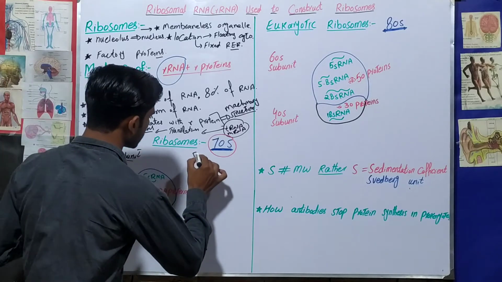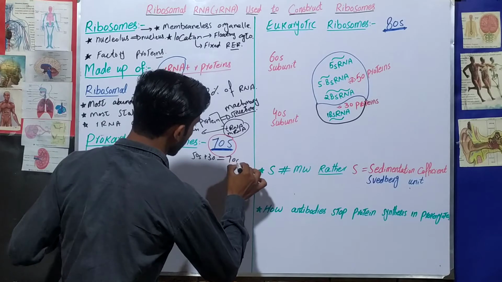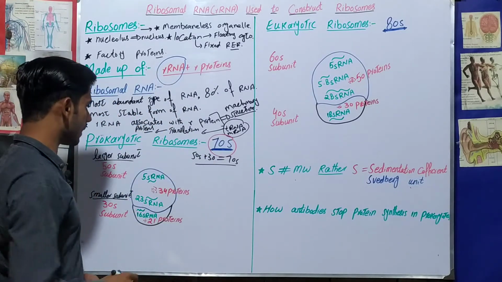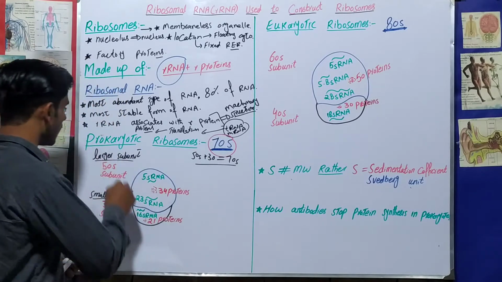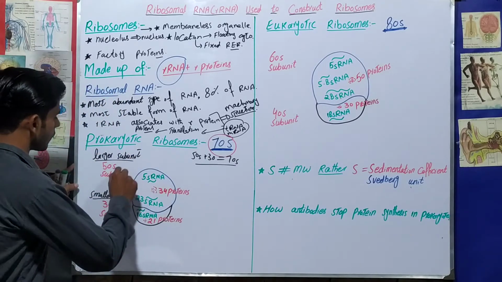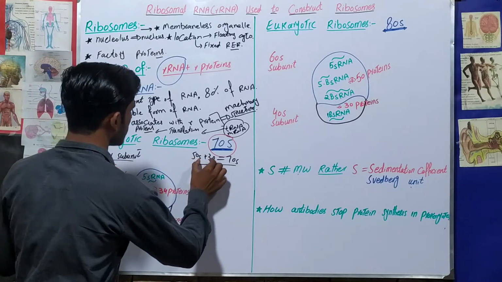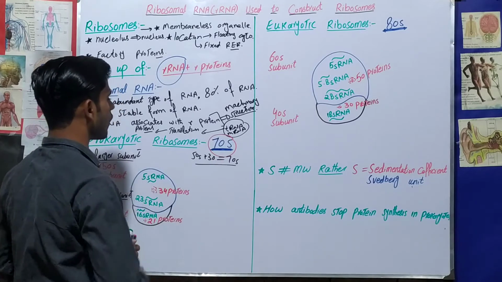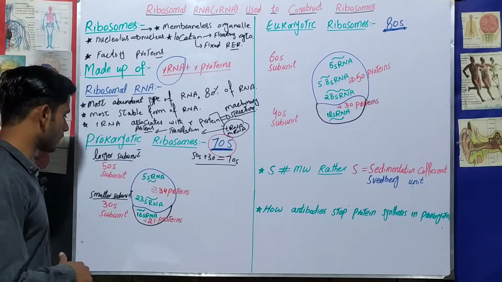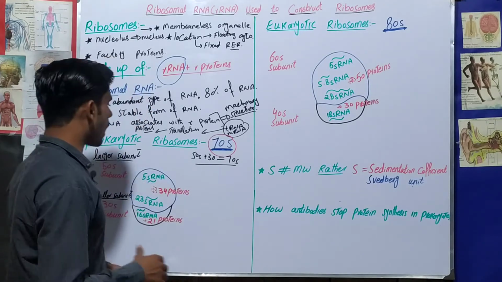So 50S plus 30S will form the 70S, that is the prokaryotic ribosome. These larger and smaller subunits will combine with each other, and they will form this 70S, the prokaryotic ribosome.